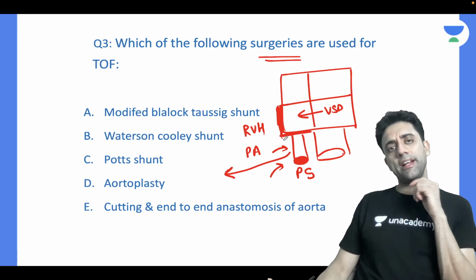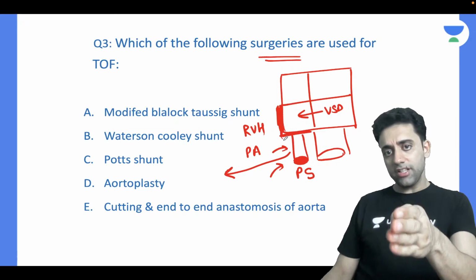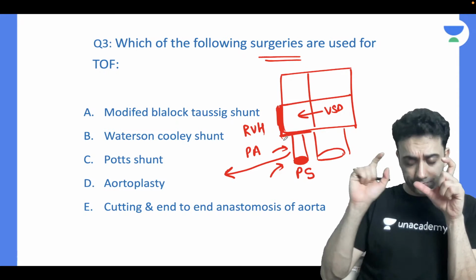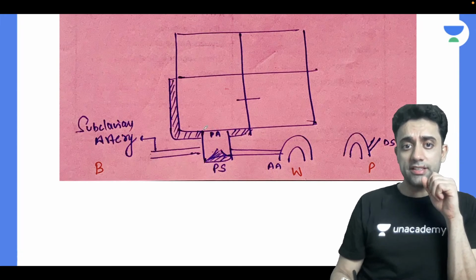Why, sir? Why are you connecting my pulmonary artery to everywhere? Pulmonary stenosis is there, no? Pulmonary valve is blocked. Pulmonary artery, ahead of it, is blocked. So pulmonary artery, number one, this is the pulmonary artery.